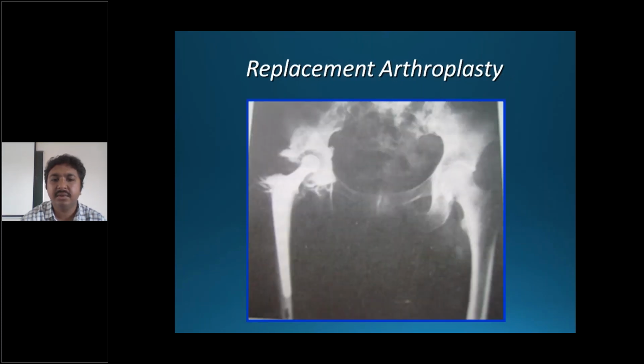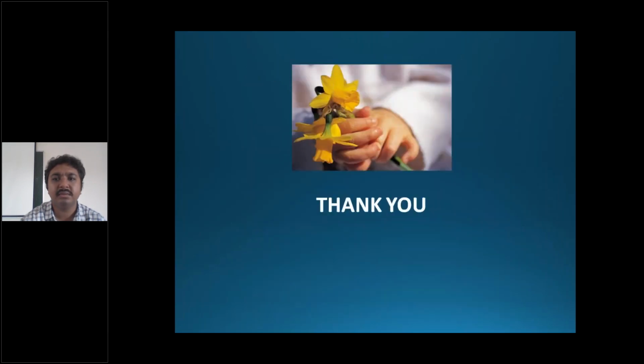And arthroplasty, as I told you, it's a little less advisable, but if you have to do it, you can do a cemented arthroplasty of the hip, where you have acetabular component and the hip component.